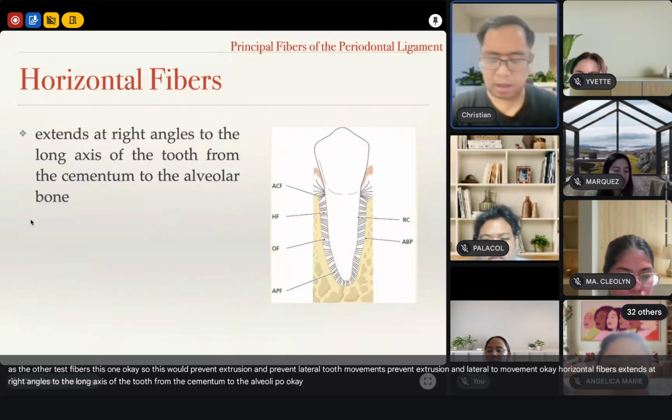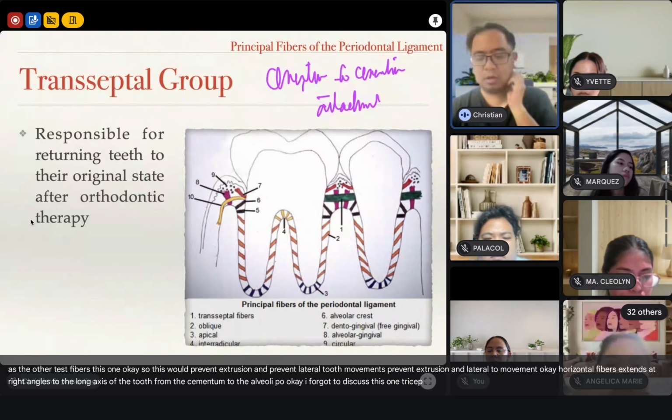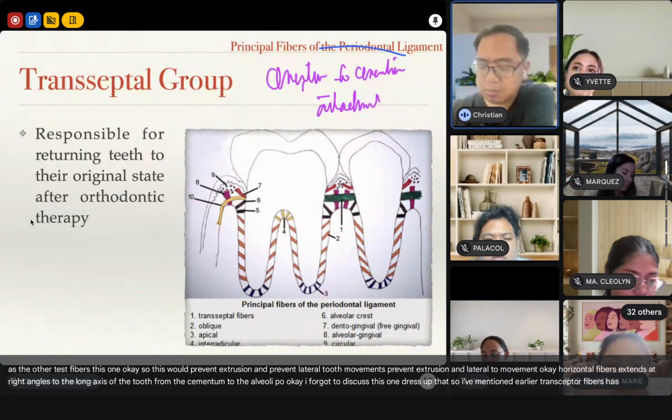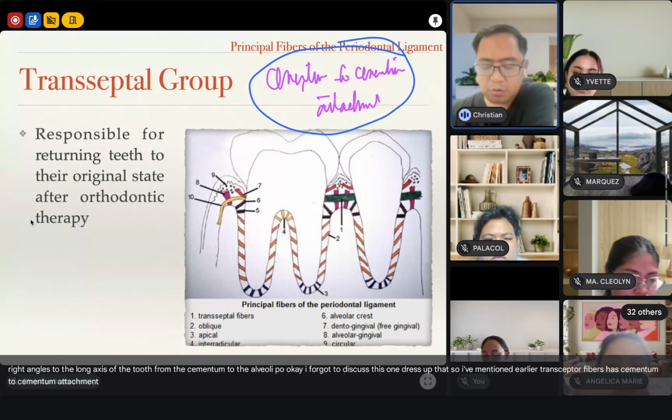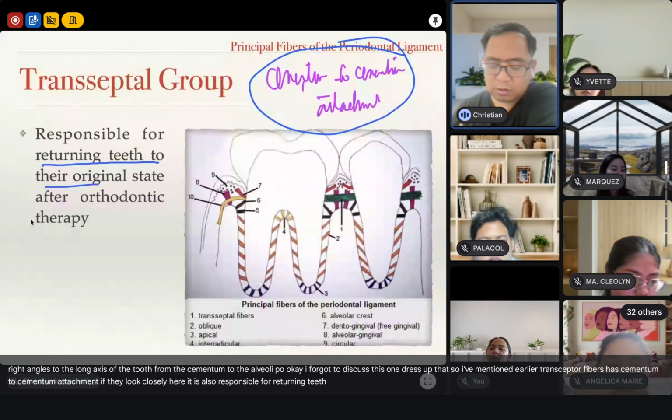I forgot to discuss this one, transeptal. I've mentioned earlier, transeptal fibers have cementum to cementum attachment. If you look closely here, it is also responsible for returning teeth to their original state after orthodontic therapy.